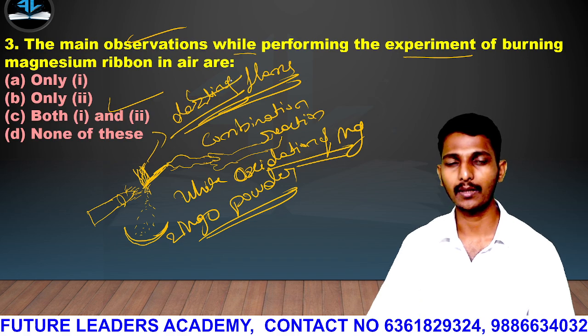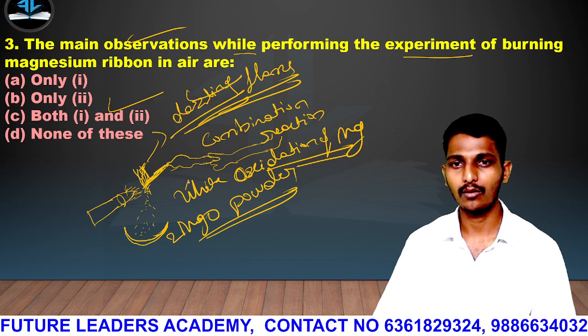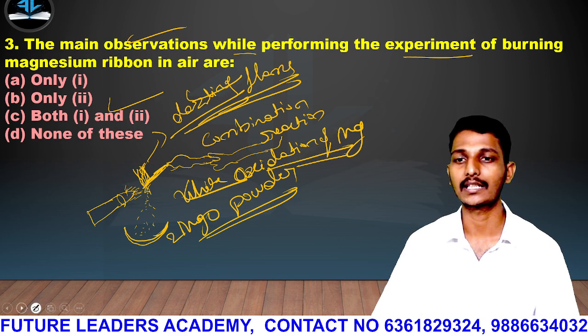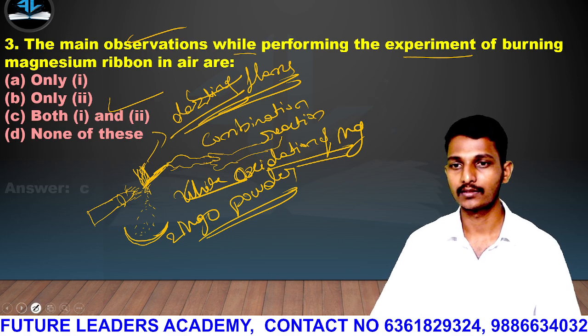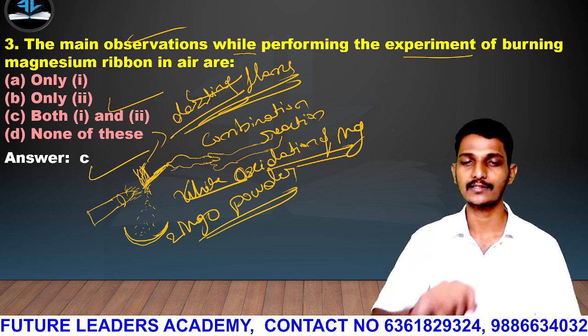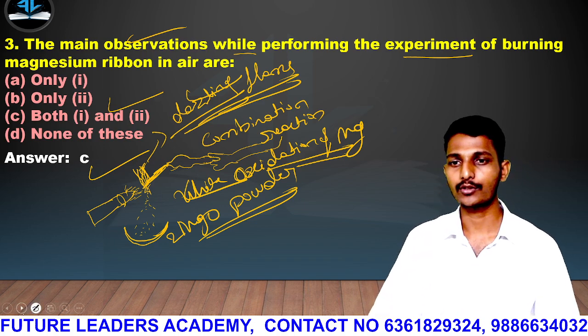So first the question was about the dazzling flame, and next it was about the white powder. This is what the answer is: C will be the answer. So we get observations 1 and 2. Is it clear guys? Yes. Next, move to the next question.